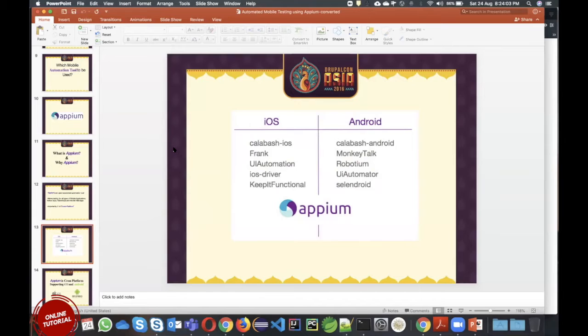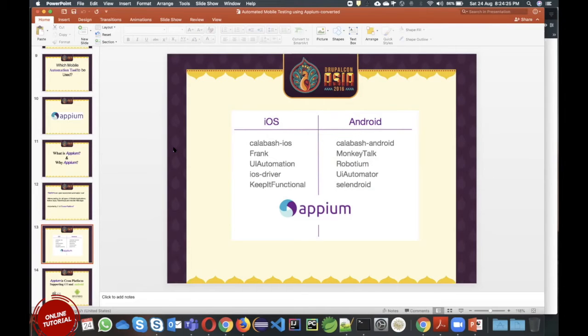These are the different tools available in the market. If you see, one or the other tool is applicable only for a particular platform. Calabash iOS is only for iOS, Calabash Android is only for Android, and there are Ironmonkey Talk, Robotium, UI Automator Viewer, Selendroid for Android.